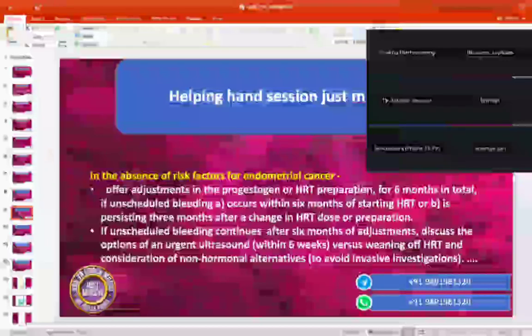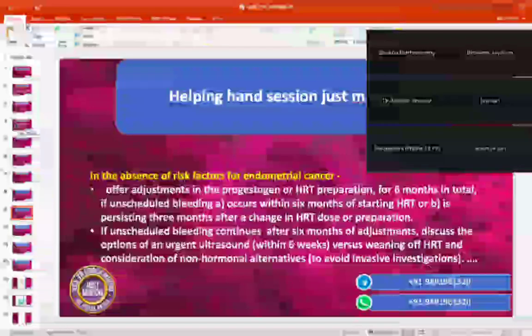Urgent referral is required when one major and three minor risk factors are present, irrespective of bleeding type and duration, and with adjustment of the progesterone dose or stopping HRT. So if you get a patient who has one major risk factor, like her BMI is more than or equal to 40.